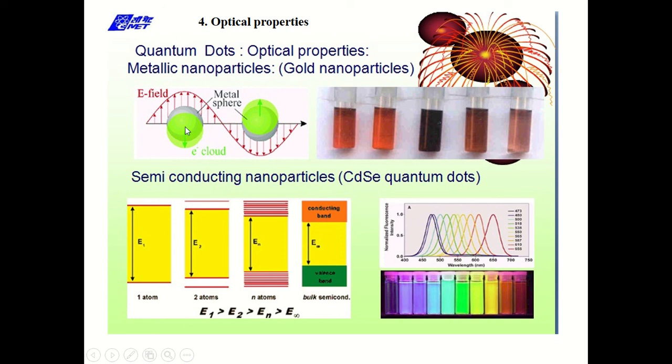As we know, as the size of the particle changes, the color that they absorb changes, and thus we can get different colors of gold nanoparticles. We know bulk gold is yellow in color, but nano gold is of different shades, other than yellow. So these are the two phenomena in semiconductors and metallic nanoparticles that change their optical properties. Remaining properties we'll see in the next video. I hope you have understood these properties. Thank you.